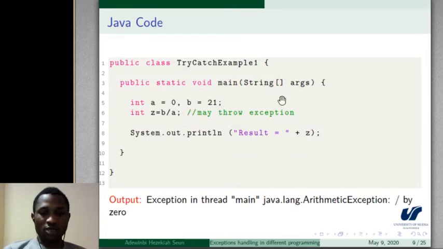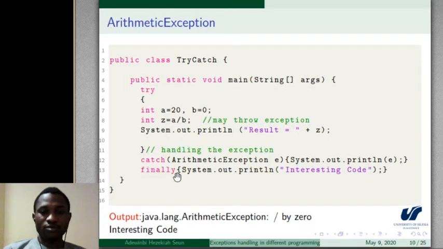So this is an example. Integer a is equal to 0 and b is equal to 21. Here we are trying to compute z, which is b divided by a, and we want to print z. But here we get an exception called arithmetic exception. We have 21 divided by 0, which gives divisibility by 0.